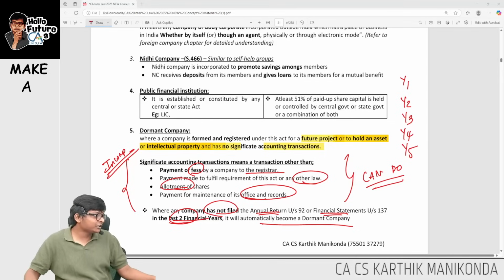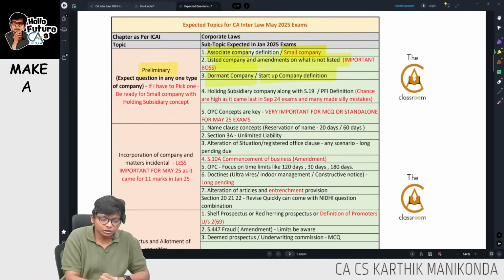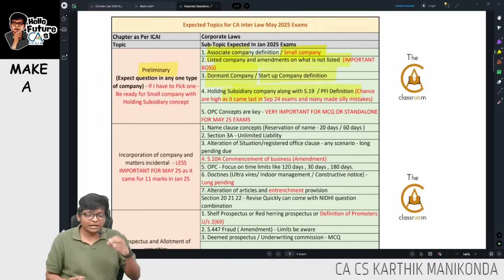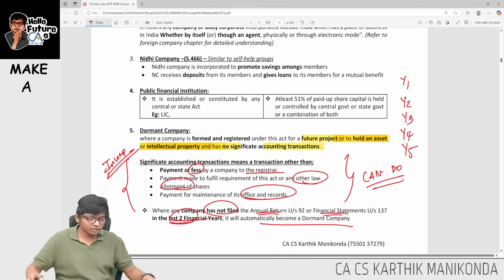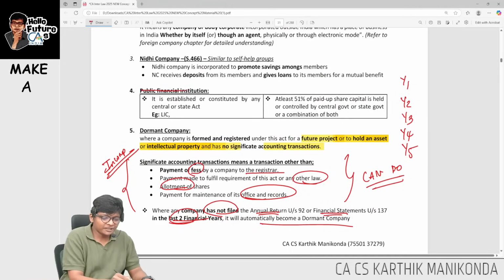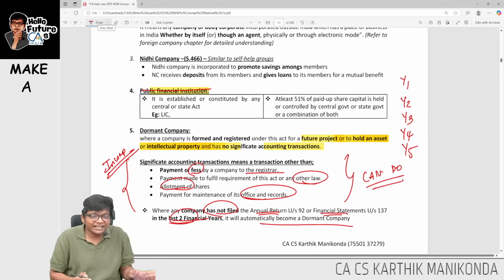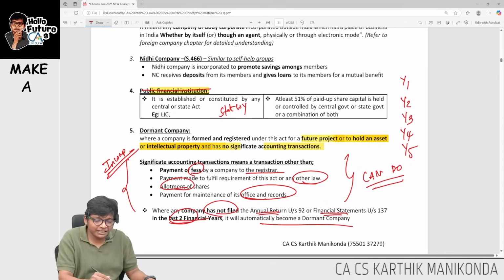Okay, let's proceed to the next concept, guys. Holding and subsidiary concept along with public financial institution. Let me go to that. Now, what is a public financial institution? Very simple. A public financial institution is a combination of the statutory company plus government company definition.